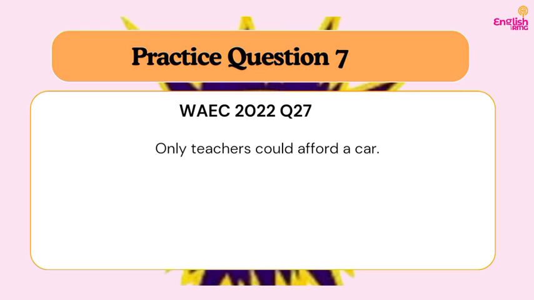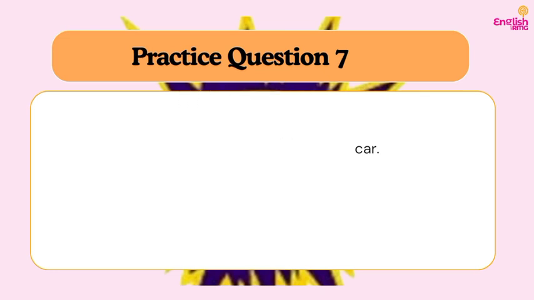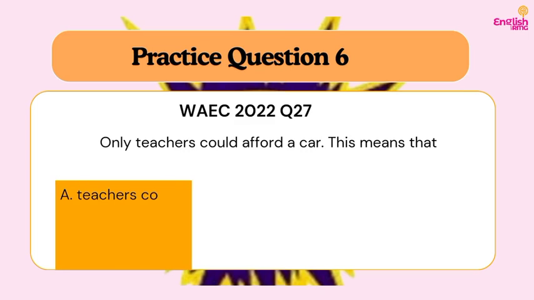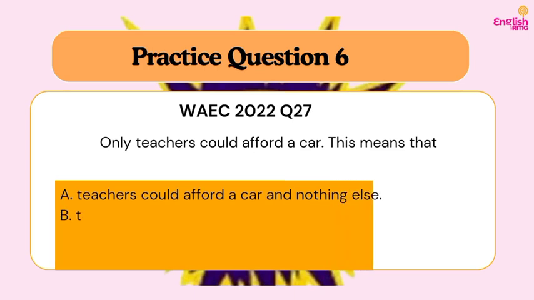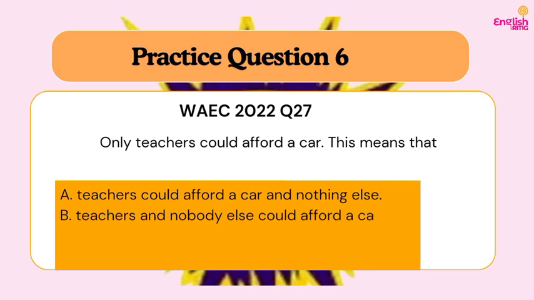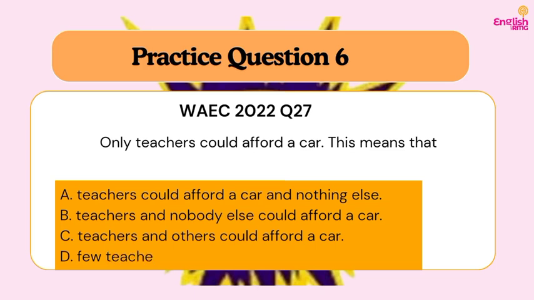It means that teachers, amongst other professionals, such as maybe engineers, lawyers, doctors, according to this sentence, it is only teachers that could afford a car. So which of the options interprets this sentence this way? Let's check. A. Teachers could afford a car and nothing else. After a car, teachers would not be able to afford any other thing. We were not told that in the sentence. Do you understand? The emphasis is on being able to afford a car.